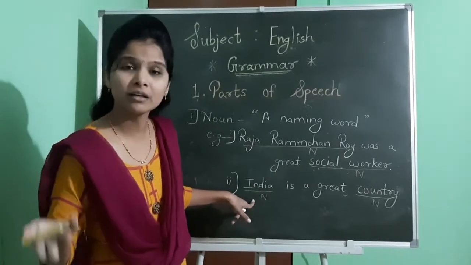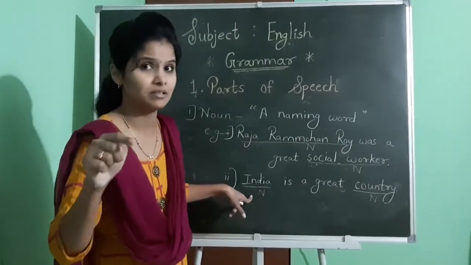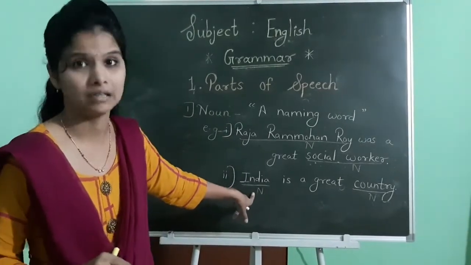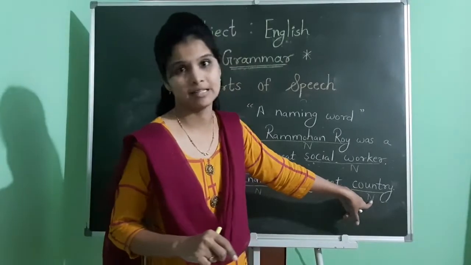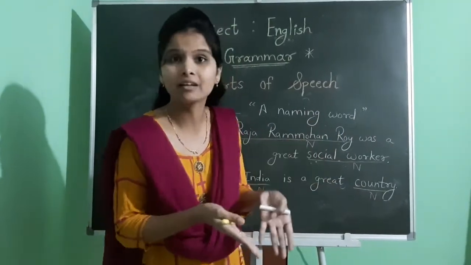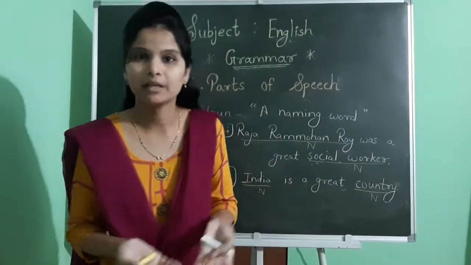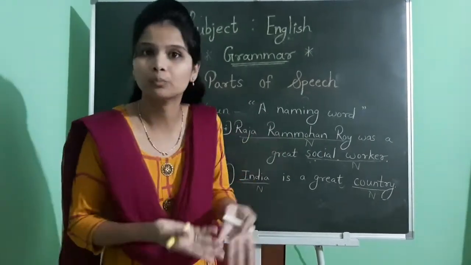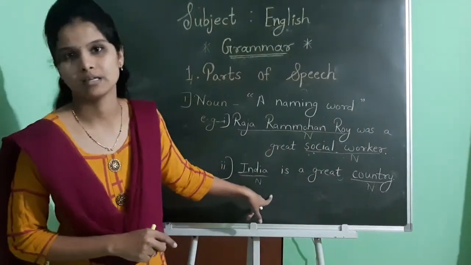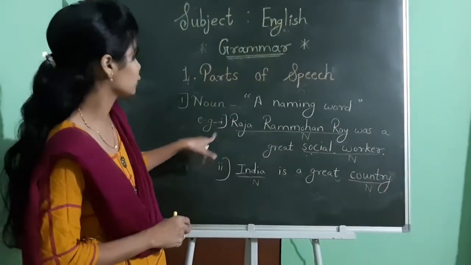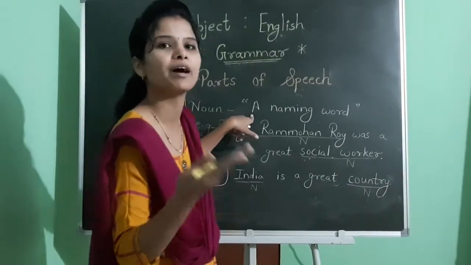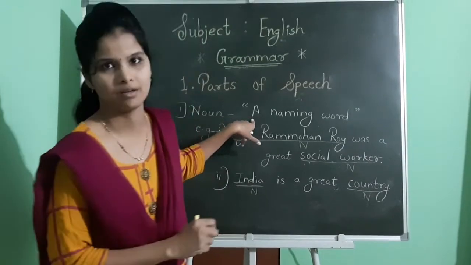There are many countries in the world and each and every country has its own name, right? That's why this is a noun. Another one, country. This is also a term, right? It means this is a land where people live, where any person took birth. So these two nouns are used in this sentence. Yes, I think you understood. Noun means what? A naming word which is used to identify a person, place or thing.